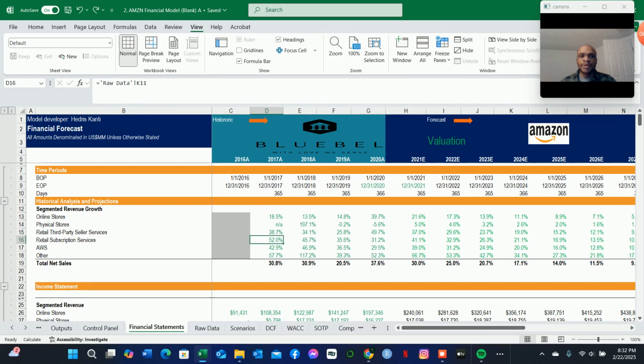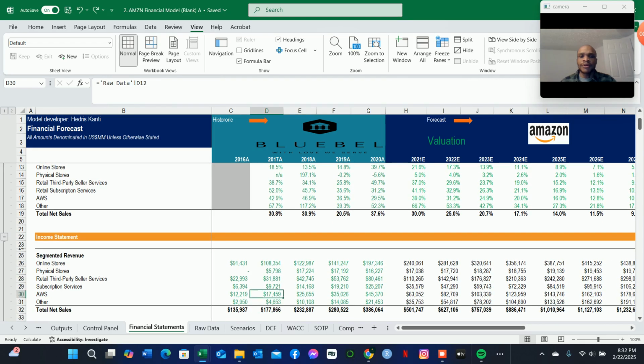We also have here the retail subscription services, which fall under the subscription business segment. We also have the Amazon Web Services, which is cloud computing, which falls under the cloud business segment. And we also have advertising, which falls under the advertising business segment. So as you can see, we have all of these business segments here, which allows for the breakdown of revenue.